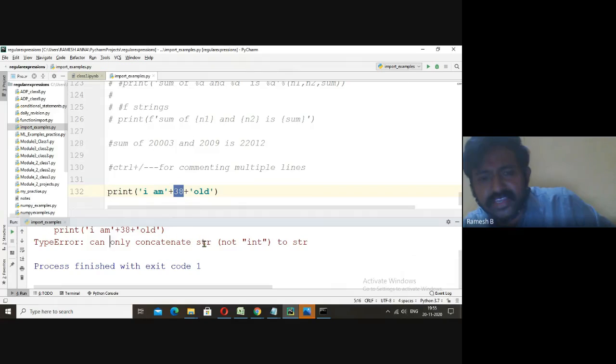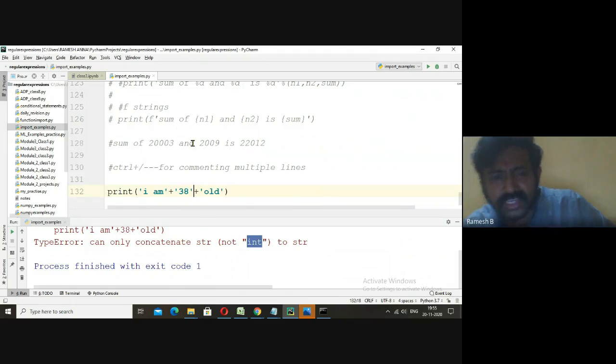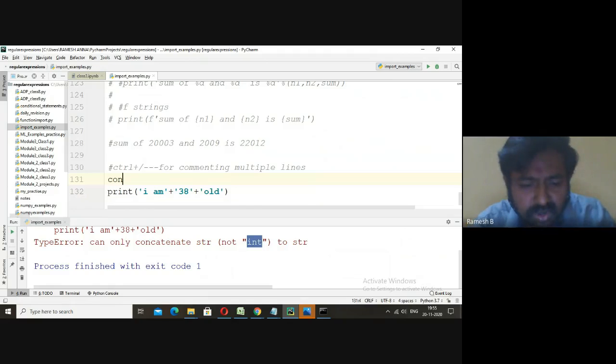The error here is string cannot be concatenated with int. That needs to be converted as string again. This is known as concatenation.